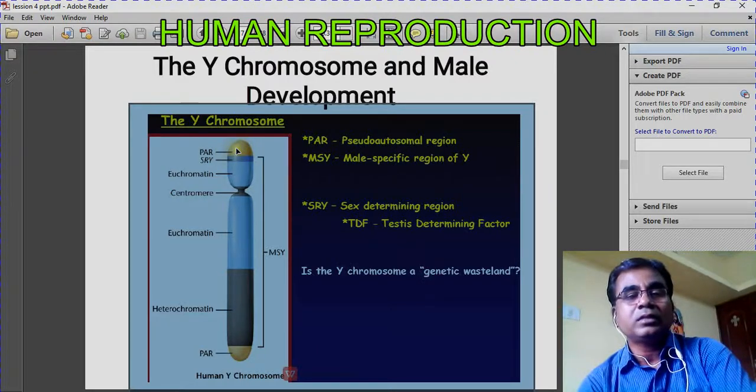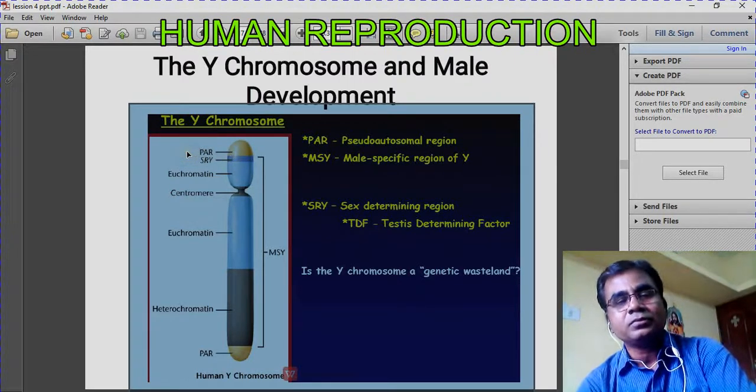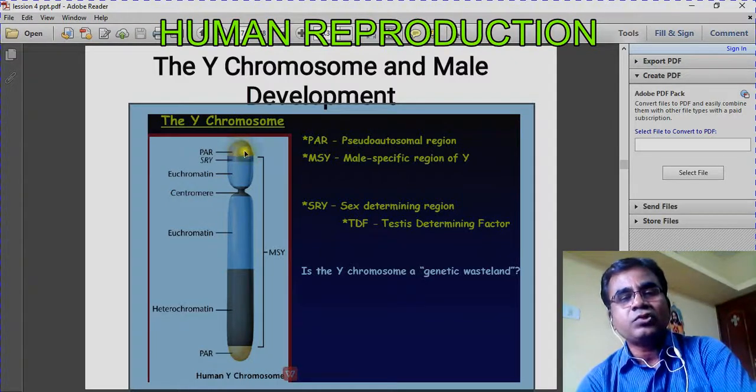So this pseudo-autosomal region can combine with the same type of region which is there in the X chromosome. The pseudo-autosomal region constitutes only 5%.